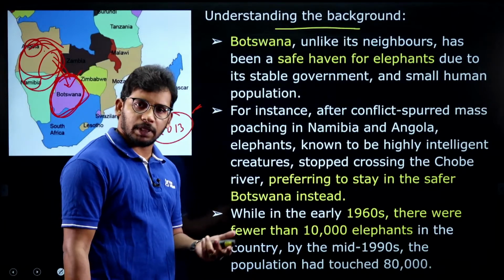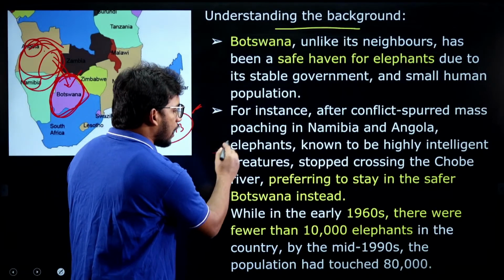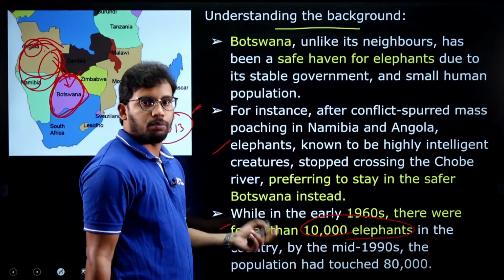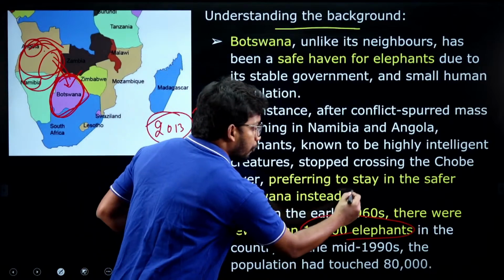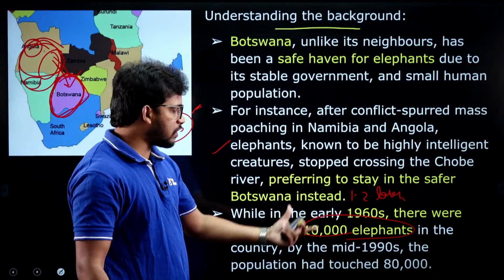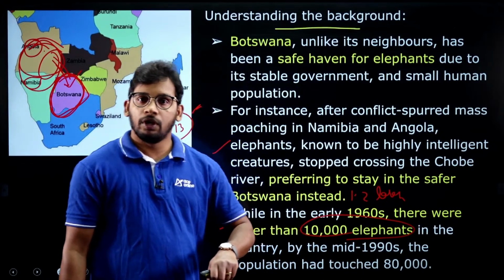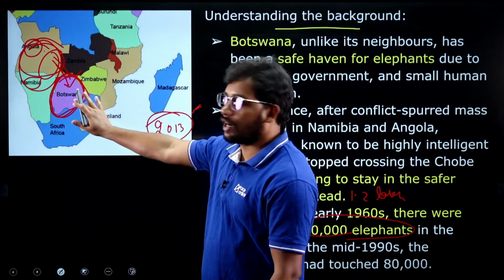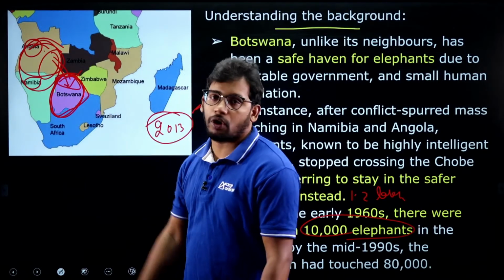So it will also propel the tourism, right? So this is the background. In the 1960s, approximately 10,000 elephants were there in Botswana, and currently 1.2 lakh elephants are there. In the 1960s it was just 10,000, but now there are 1.2 lakh elephants in Botswana, especially in northern Botswana.